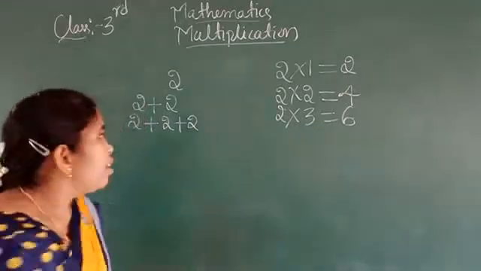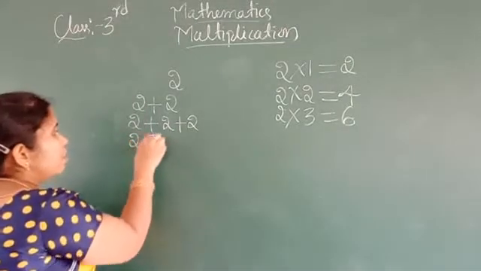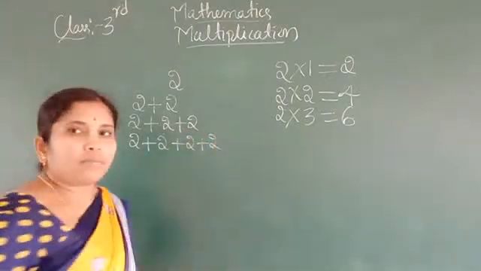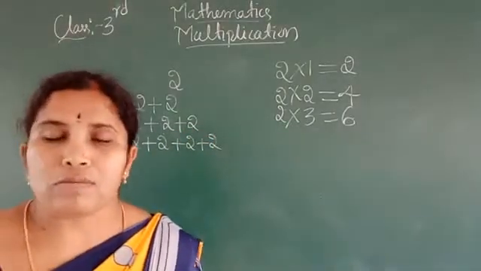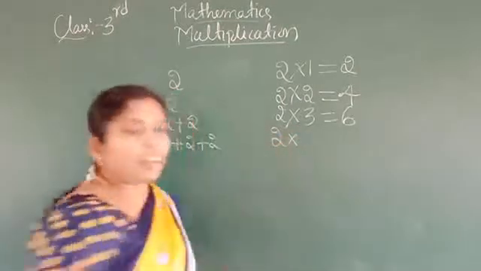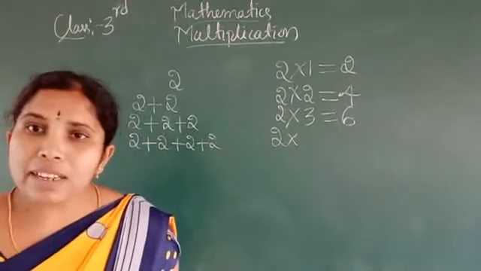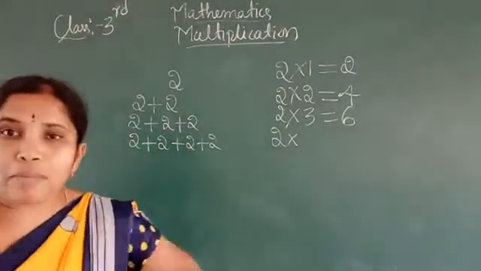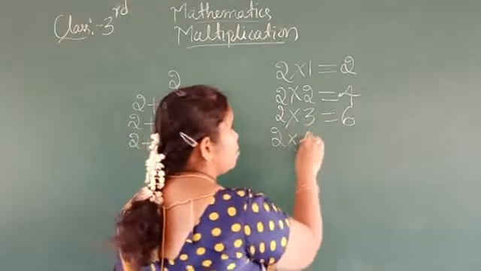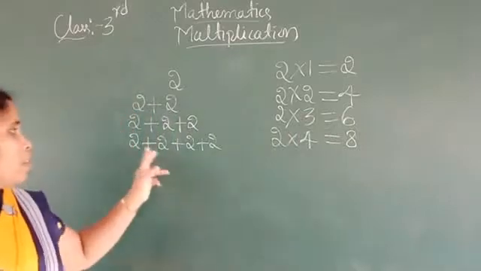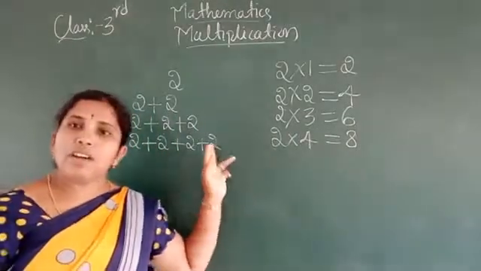Then 2 plus 2 plus 2 plus 2. How many times is 2 there? 1, 2, 3, 4 times. We get 2 4s are 8. See, 2 plus 2 is 4, 4 plus 2 is 6, 6 plus 2 is 8.